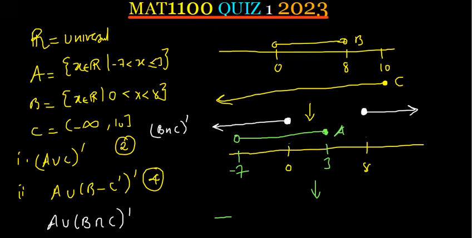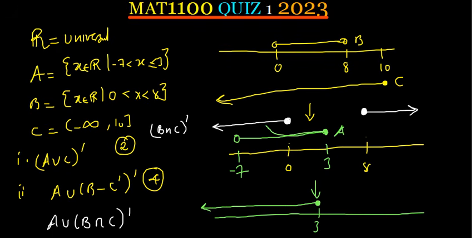So the union of these two sets, we are going to start from 3. 3 is being included in the union, and it is going to go all the way to negative infinity, because set A is going to connect with this set and then it continues to go like that. That's the union connecting.